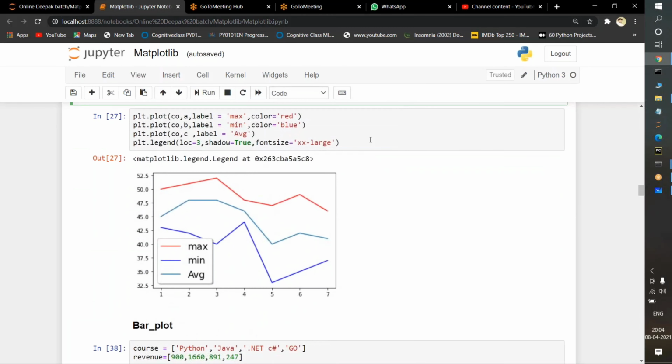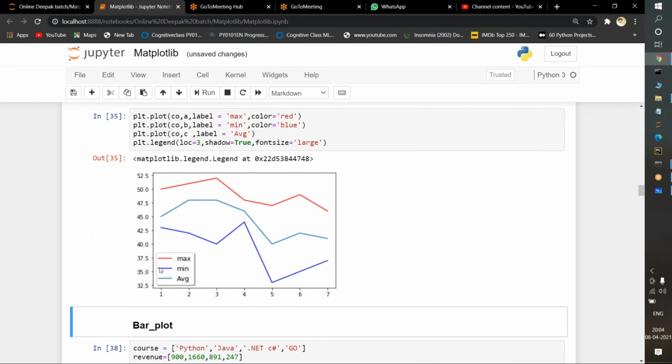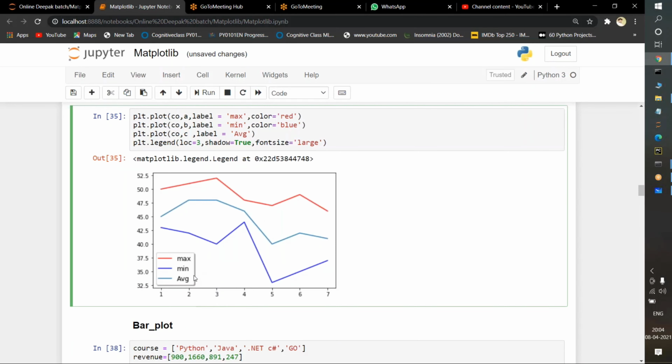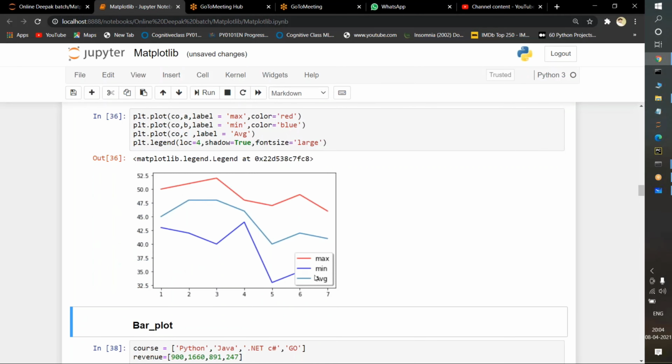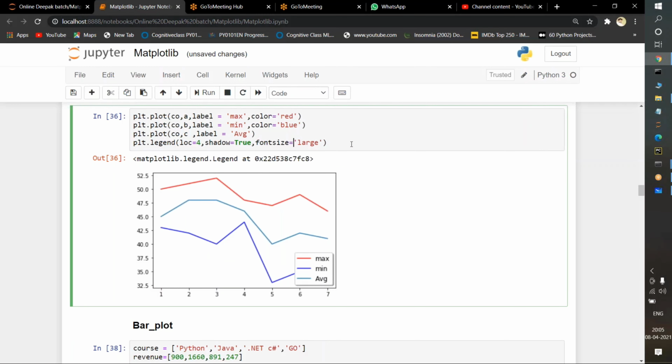Okay, see here what I am doing. Same. Suppose here we pass only a single element, that is large. If I execute it, see, large has been increased. But here loc I passed 3. 3 means the lower left. Suppose I pass 4 and run it, see, it will change the position to lower right. This is how we specify the location, shadow and font size. Okay.